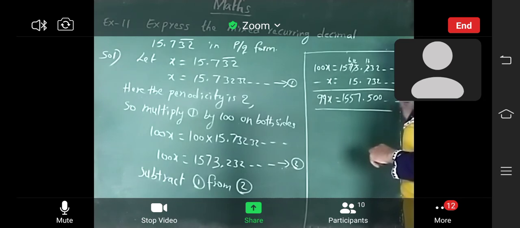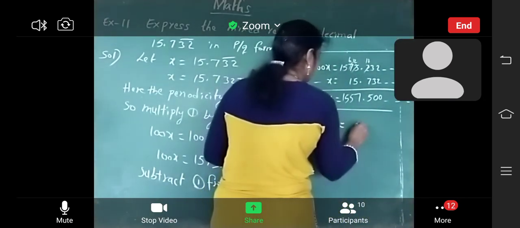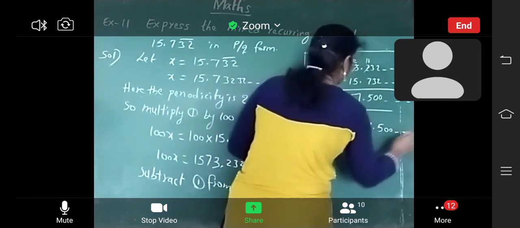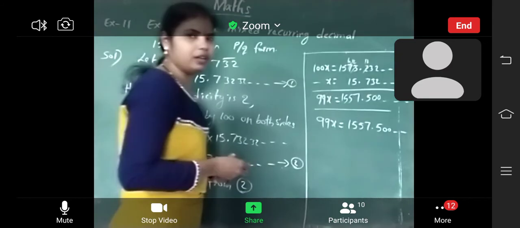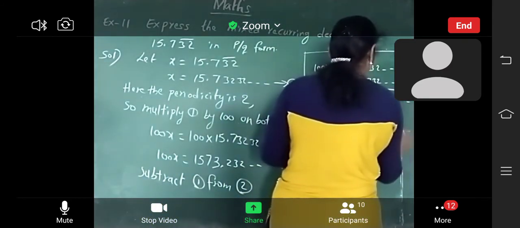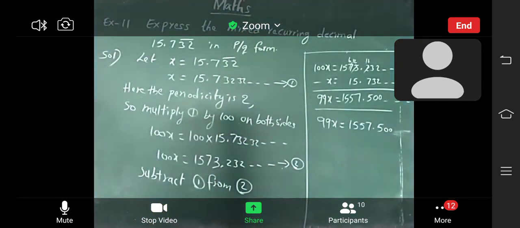So what is the answer here? 99x is equal to 1557.500 and so on is there. Okay, ma'am. The 'and so on' I have to leave out. So 99x is equal to 1557.500.